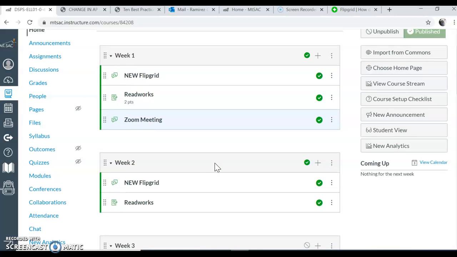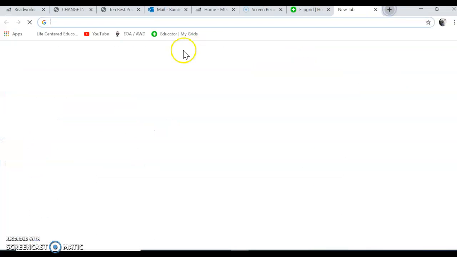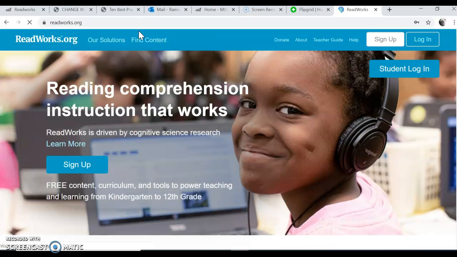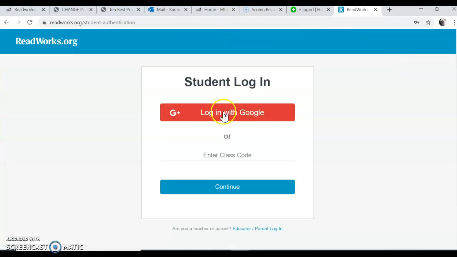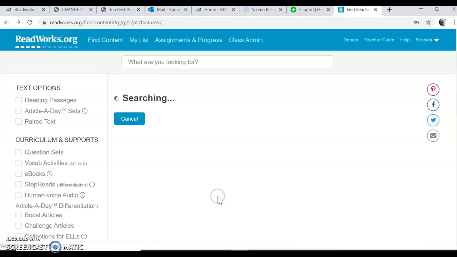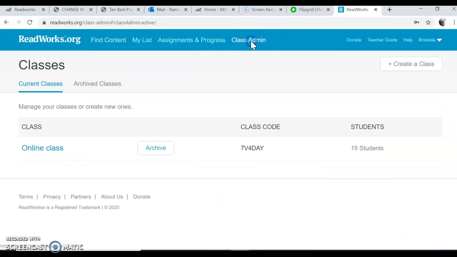Then for ReadWorks, you're going to click on there. It's going to have nothing on there because you need to go to ReadWorks to get the account. You're going to start here where it says student login. You're going to log in with Google because again, you already have the Mount Sac Gmail account. Then you're going to want to enter this code here.